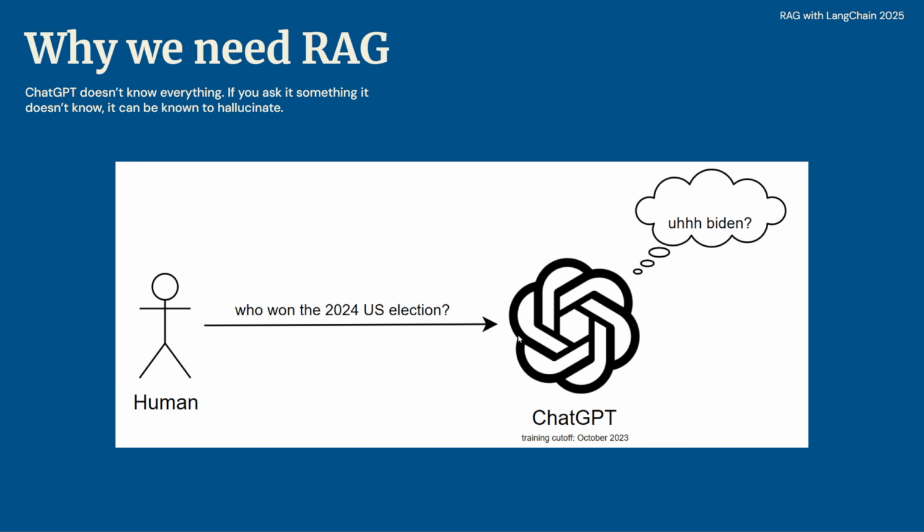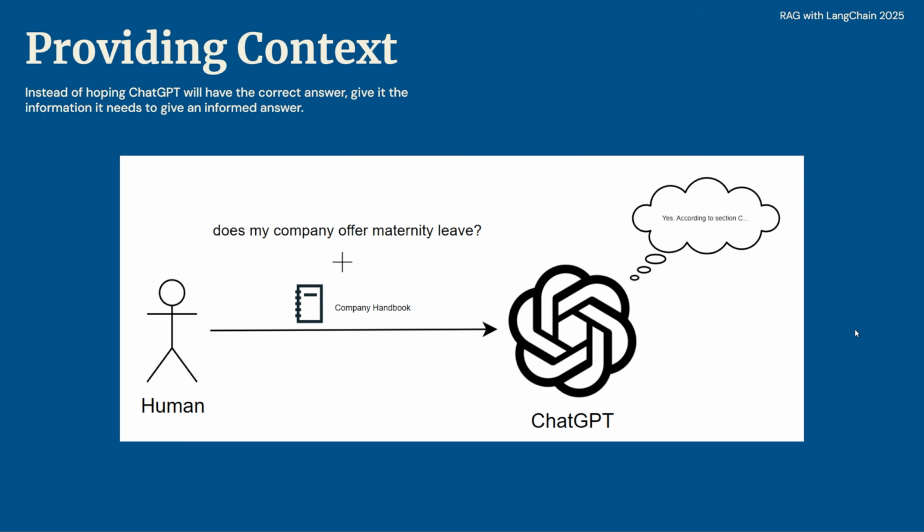Now, sometimes when you ask a question that it does not know, it will still give you an answer, and it will say it confidently as if it knows that's the answer for sure. That's called hallucination. You may have heard of that. So, RAG is one way that we could solve this. This is providing context to ChatGPT or any large language model so that it can accurately answer questions.